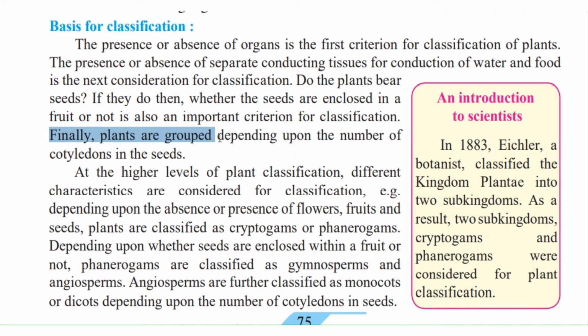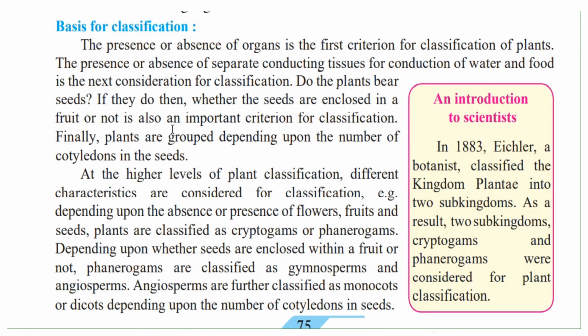Finally, plants are grouped depending upon the number of cotyledons in the seeds. Cotyledons means we have two types, that is monocotyledons or dicotyledons. Monocotyledons means the seed is a single part, and dicotyledons means it has two parts to it. Monocotyledons are your rice, wheat, etc. And dicotyledons are the chana, the groundnuts, the green peas, which have two parts to them. So these are the various ways we can classify plants.